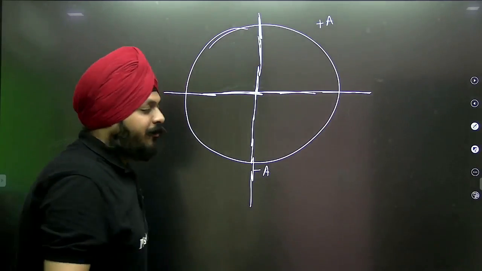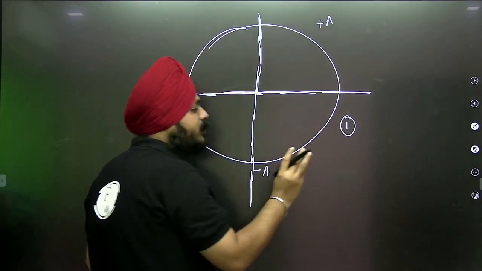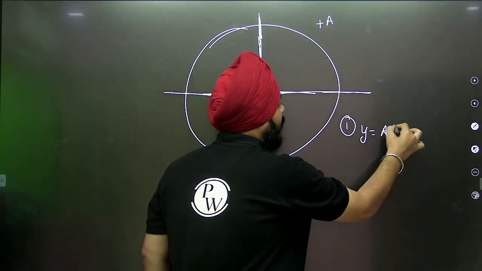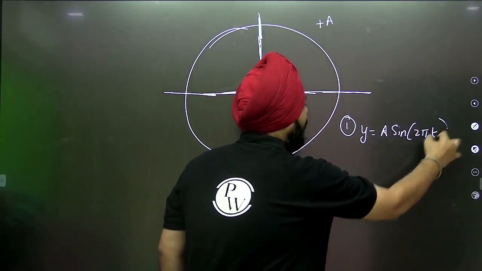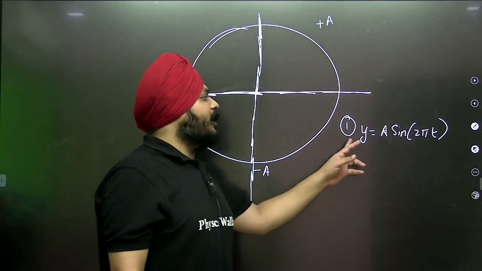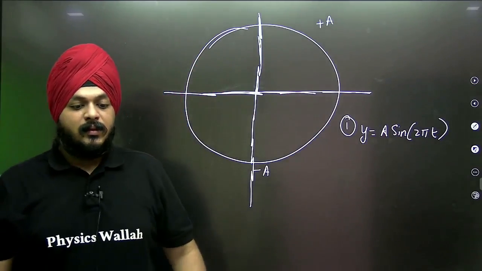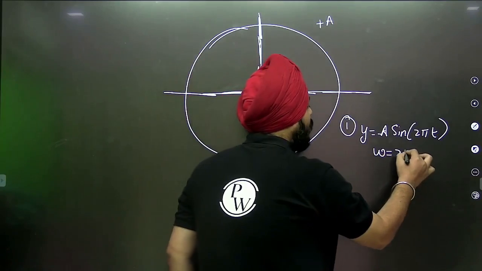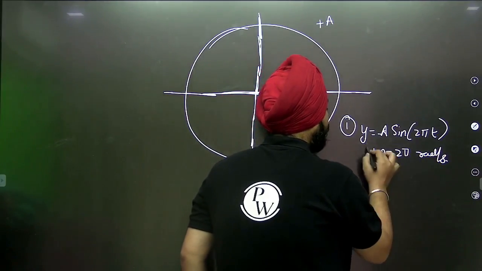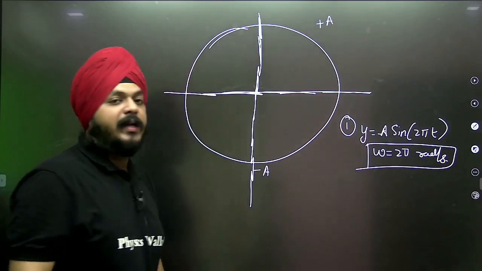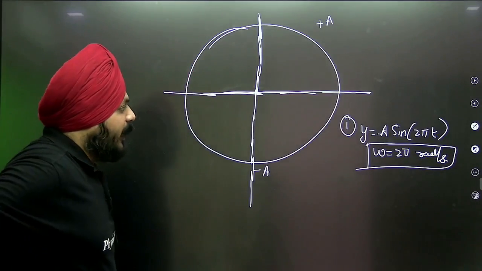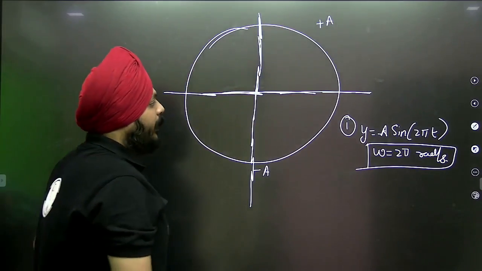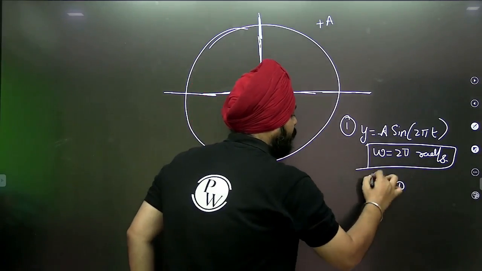Suppose I want to draw the phasor diagram for the equation y is equal to a sine of 2 pi t, a particle that is performing the SHM, and that equation is represented by this. A is the amplitude. What is the value of omega? Omega is equal to 2 pi radian per second. So this is plus a. Now the initial phase is 0. It means what?